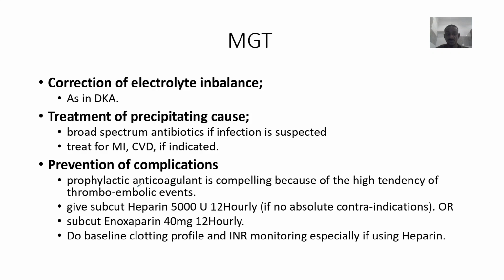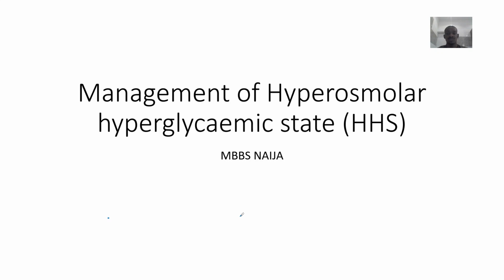So prevention of complications is prophylactic anticoagulant. All right. Then subcutaneous heparin. Do baseline clotting profiles and all of that. Okay. So that's just it for hyperosmolar hyperglycemic state.